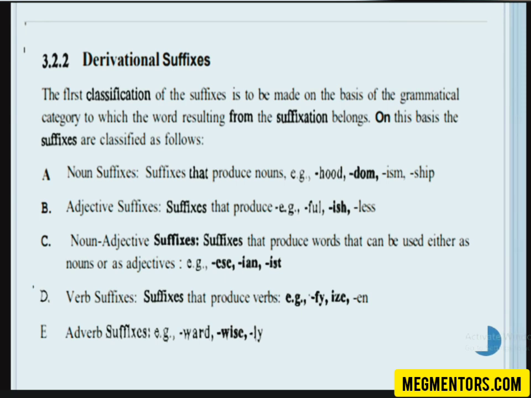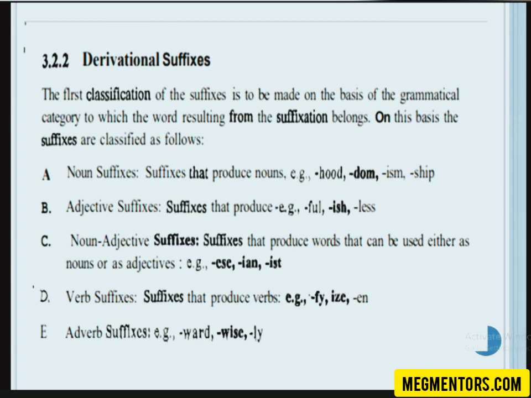Northward, then clockwise, all these are adverb suffixes. That means when you add ward and wise to a noun, you get adverbs. So adverb suffixes are suffixes which, when added to a noun or any other word, give you an adverb. Clear? Yes, ma'am. Is it clear?